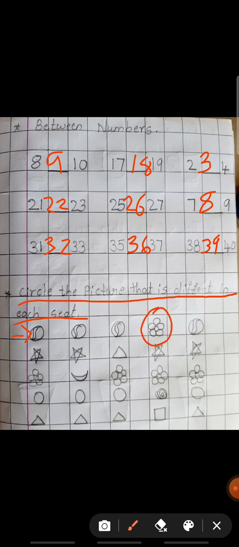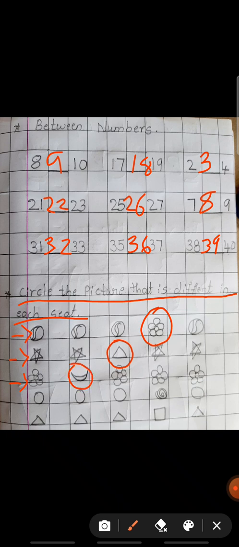Okay, next set. Star, star, triangle, star, star. Which picture is different? Triangle. Next. Flower, moon, flower, flower, flower. Moon is the different one.